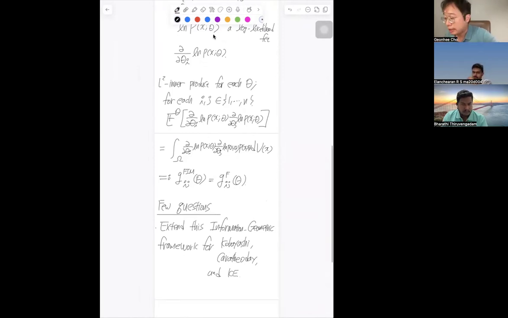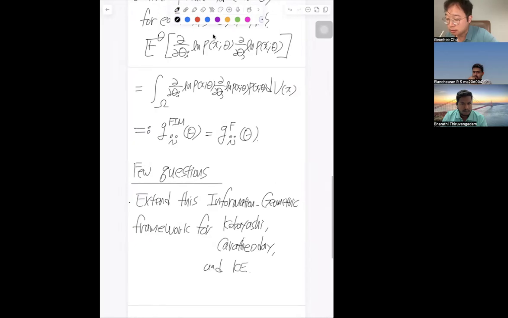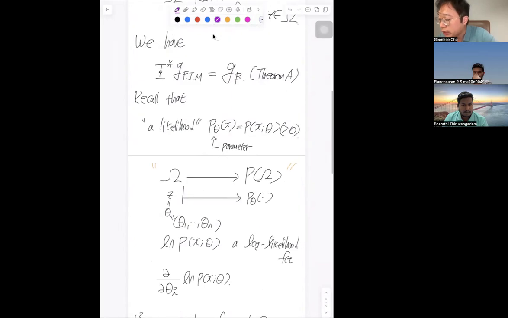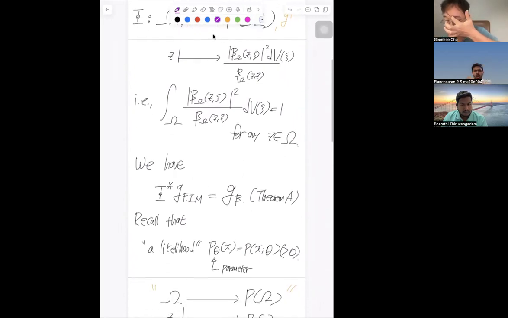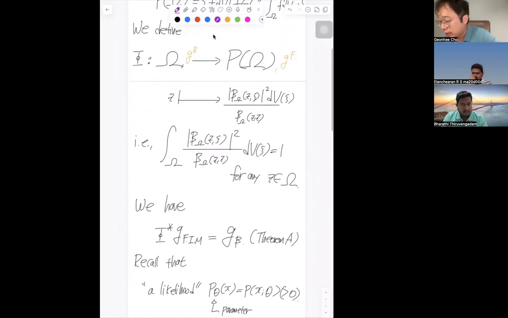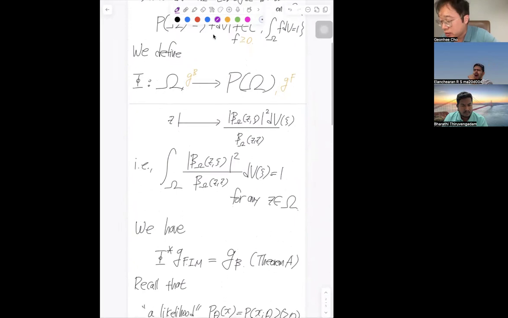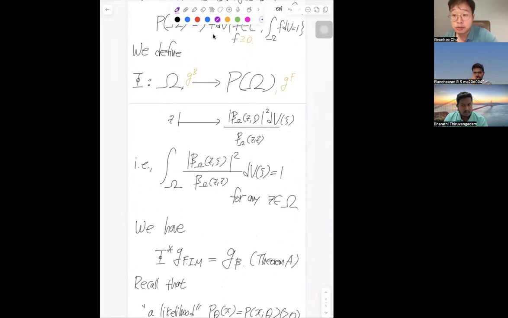One of the reasons this works is that regarding the Bergman metric, we know the Bergman metric is a Kähler metric. It's a special Riemannian metric, preserving the complex structure and also the symplectic structure. And the Fisher information metric is also a Riemannian metric. So that's why one was able to compare.